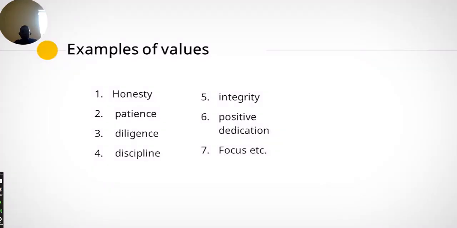Now we want to look at examples of values. Examples of values: we have honesty, we have patience, we have diligence, we have integrity, we have positive dedication, we have focus. We'll be going to types of values, but before I go into types of values fully, I want you to take note of this. Do not mistake examples of values for types of values, just in case you come across them in your exams. If you're asked for examples of value, you are being expected to list things like honesty, trust, integrity, and the like.